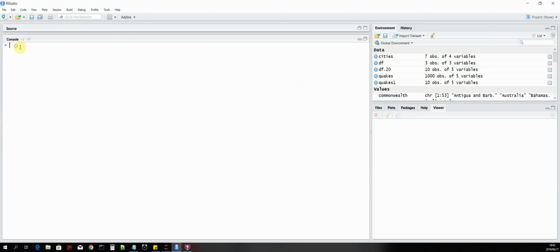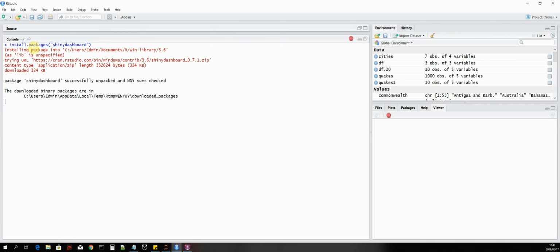But in case it isn't, we say install.packages, and then in quotation marks we'll say shiny, right? And then the next package that we'll need to install is shinydashboard. Right, so I've already installed this. I don't know if it's going to try to install it again.